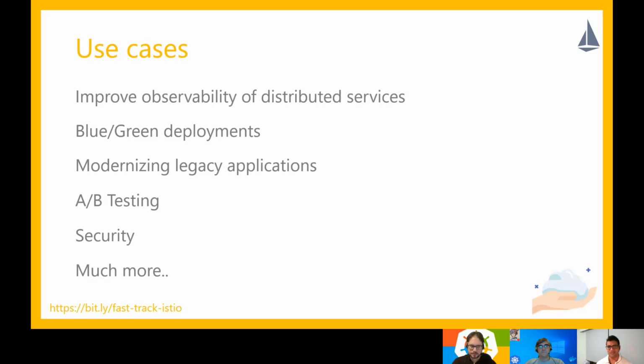Security, I can't count how many people have implemented a service mesh just to be able to add observability and security features to their cluster. As we were talking about, having security policies implemented within your cluster, for example service A not talking to service B, these kinds of policies can be administered on the cluster using a service mesh. A bunch more features, we'll talk about them in a later video.